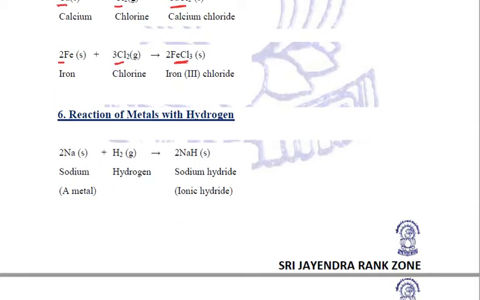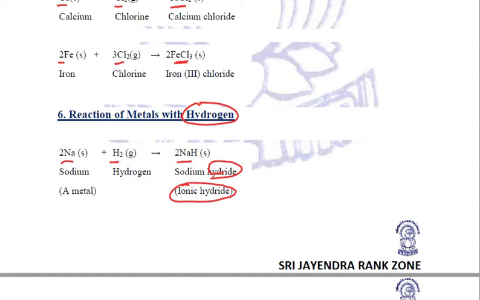Next chemical property is reaction of metals with hydrogen. Now only a few reactive metals like sodium and potassium react with hydrogen. Not all the metals react with hydrogen, and when they react with hydrogen, they form hydrides, which are again ionic in nature. These are ionic compounds. For example, sodium reacting with hydrogen to form sodium hydride. This sodium hydride is an ionic hydride, right? So these are a few chemical properties of metals.